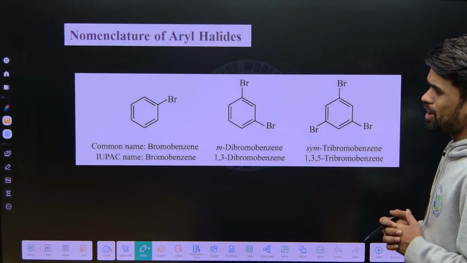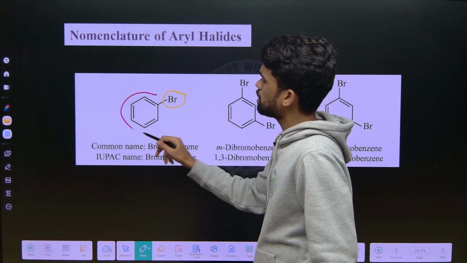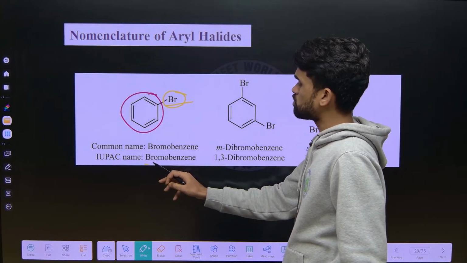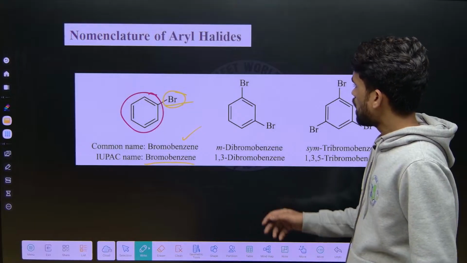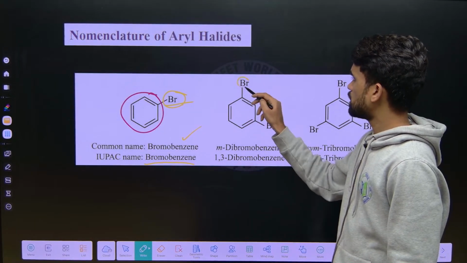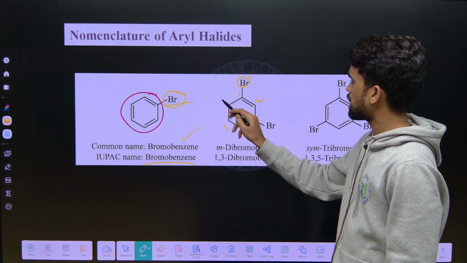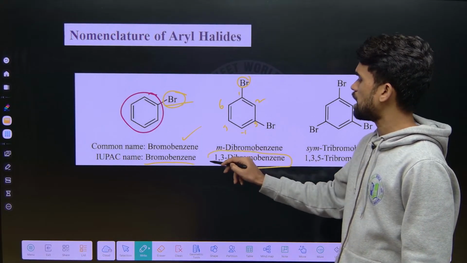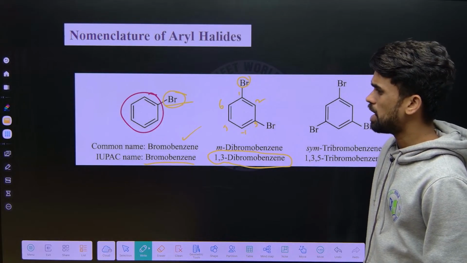When it comes to aromatic rings, when bromine is attached onto the benzene ring, you simply say bromobenzene. The IUPAC name is bromobenzene, and even the common name is also bromobenzene. When it has dihalo substituents, it means two bromines. What is the position? 1, 2, 3, 4, 5, 6 like this. If you see, 1,3-dibromobenzene is its IUPAC name.